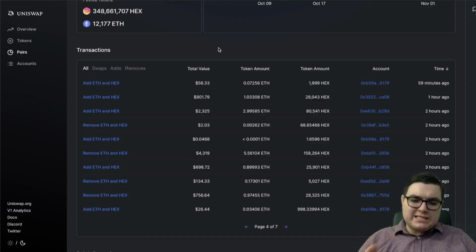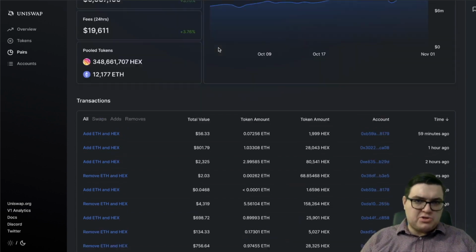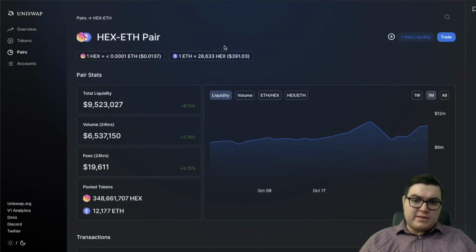So before we get into the details of why this is useful knowledge and how you can use this to copy these traders, I'm just going to show you a simple example. This is with the token over here, Hex. We're looking at the Ethereum pair for Hex.